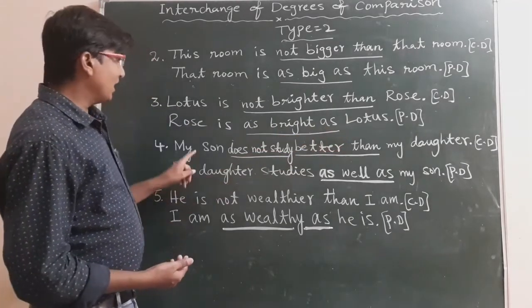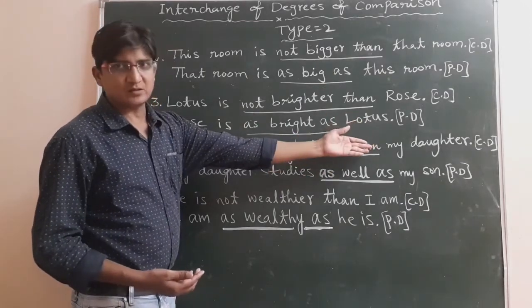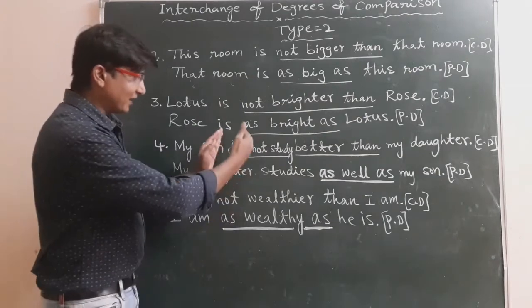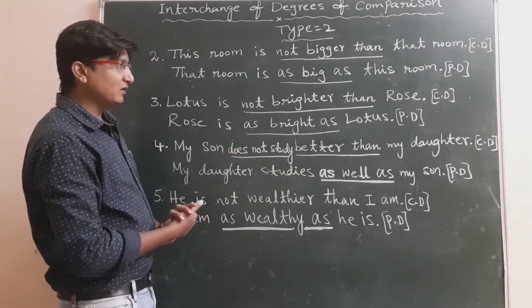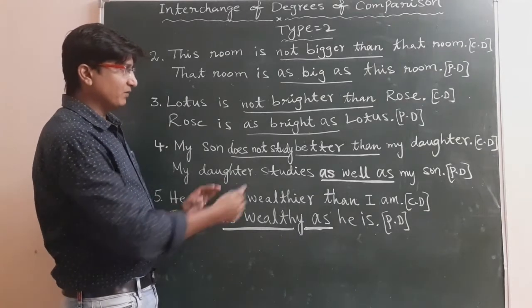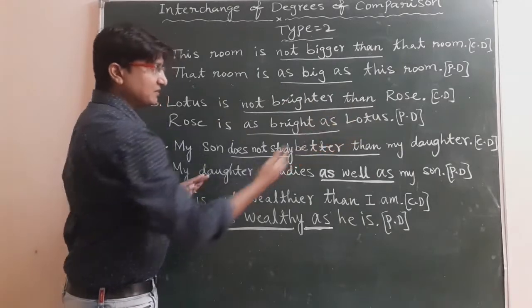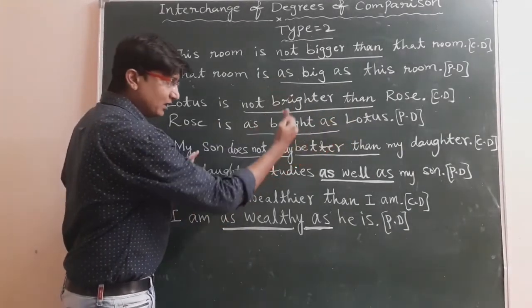Then the fourth one: my son does not study better than my daughter. Again it's in comparative degree, and again we have not here. So now we can write this one into positive degree beginning with my daughter, because my daughter is at the end of the sentence. So we will begin again with whatever we have at the end in comparative degree.